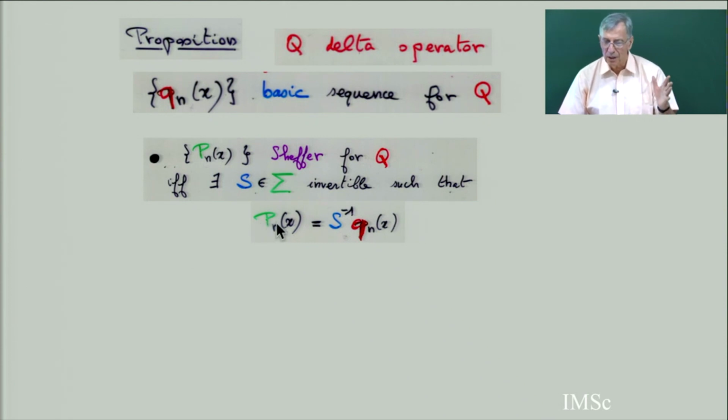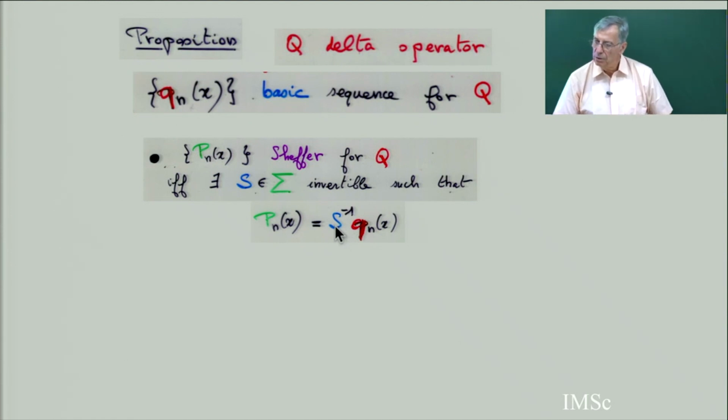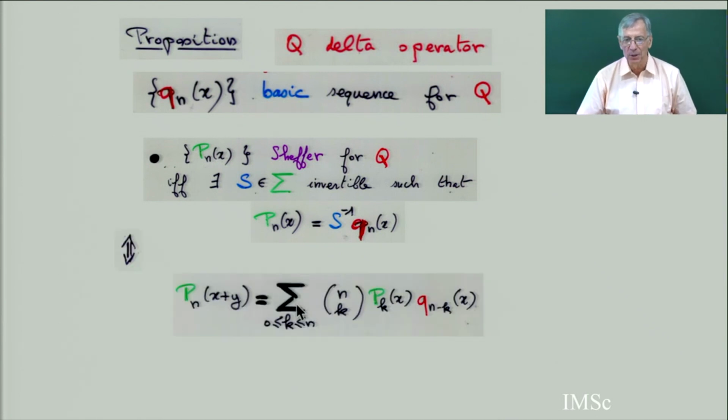So if you take the Scheffer type polynomial, you apply a certain operator S of the shift invariant algebra sigma, you apply S to Pn and you get Qn. And S is invertible, which means that the constant term of the related power series, there is a morphism between shift invariant operators and power series, is non-zero. Sorry to give you an avalanche of propositions and definitions. It's not the topic of the class. It's just to show you that Scheffer polynomials are defined by 2 operators S and Q.